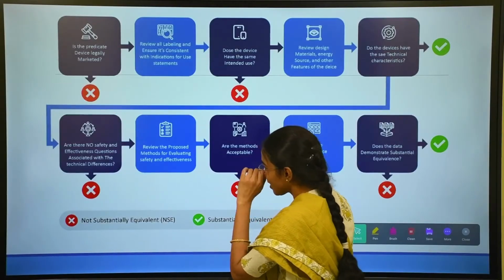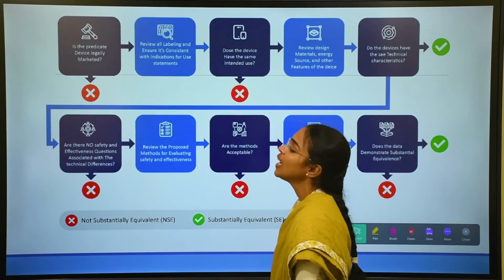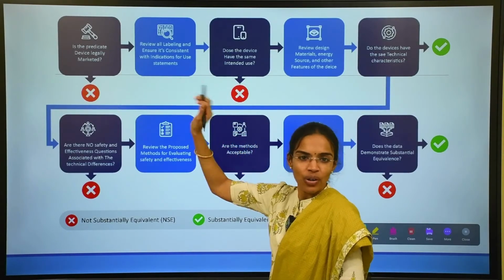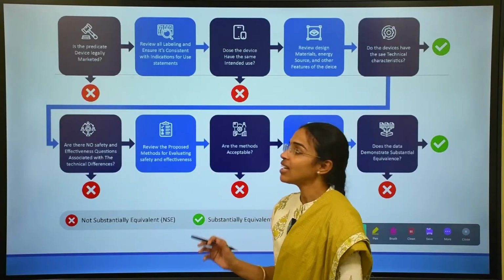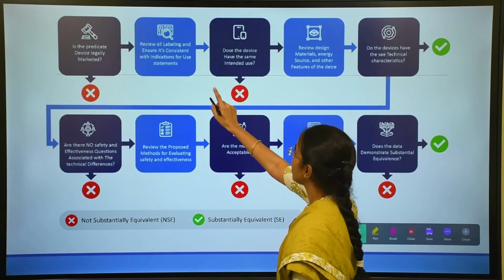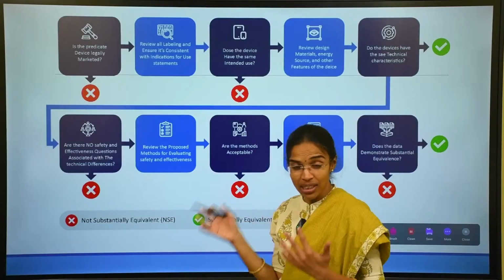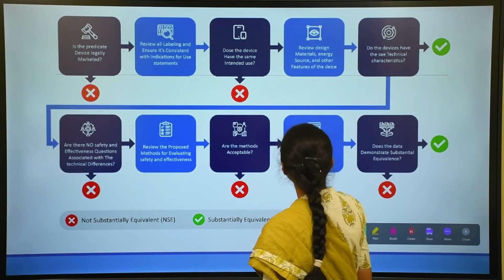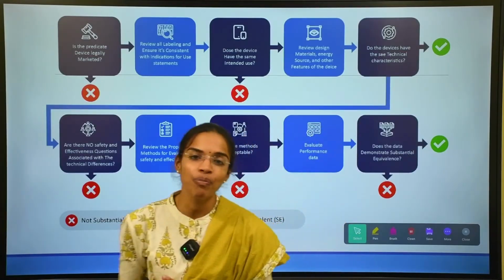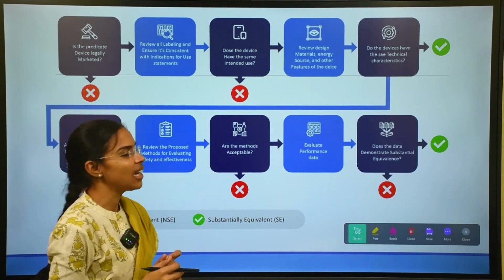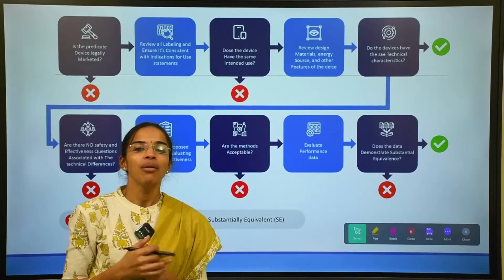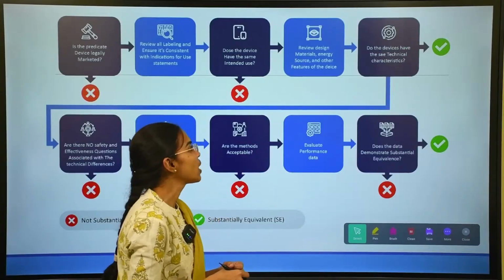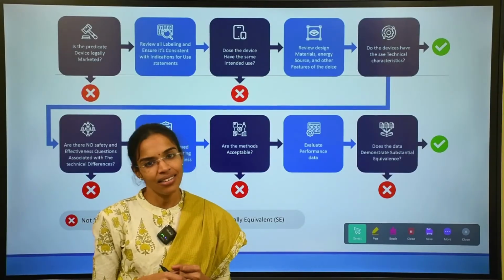So what qualifies to be a predicate device? If it is legally marketed, then go with the labeling, and it has the same intended use. It should have a proper label. It should have an established design, material, energy source, and all the technical characteristics.